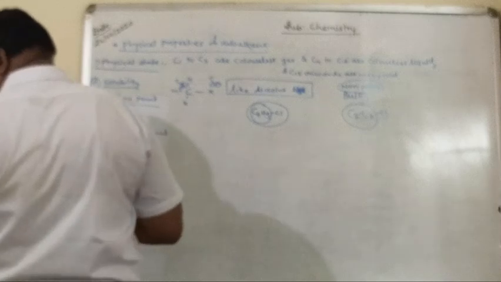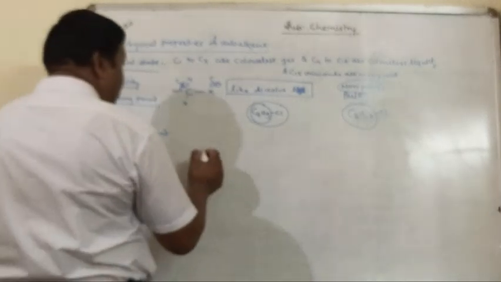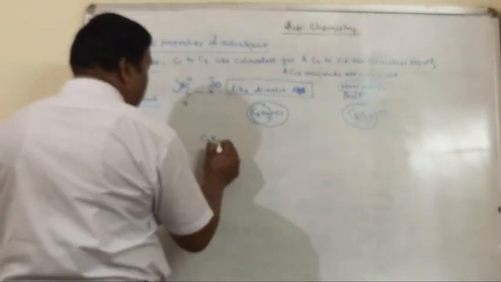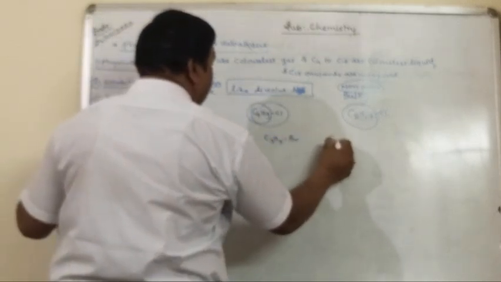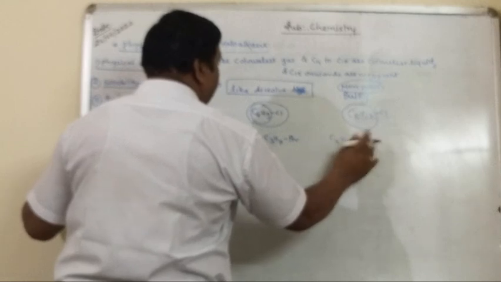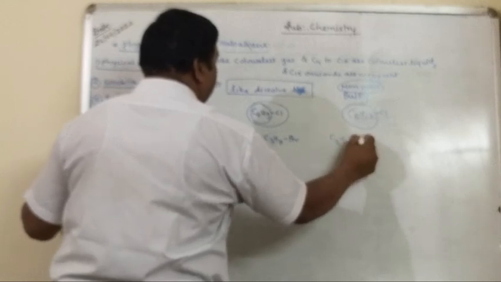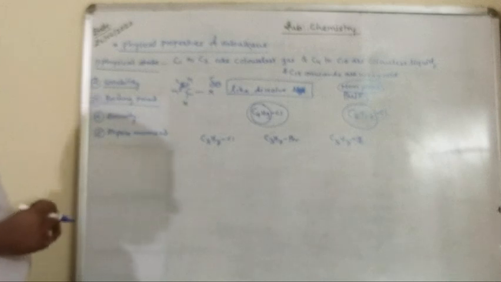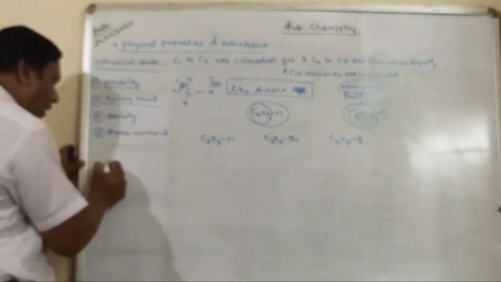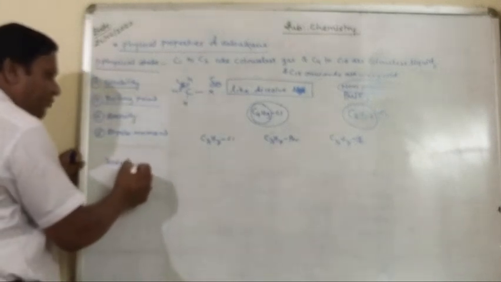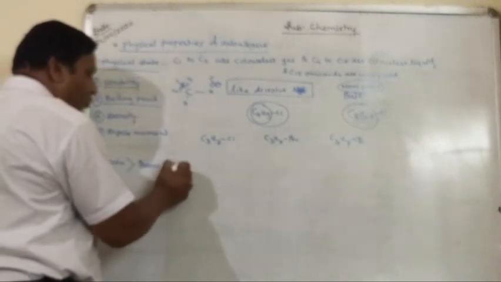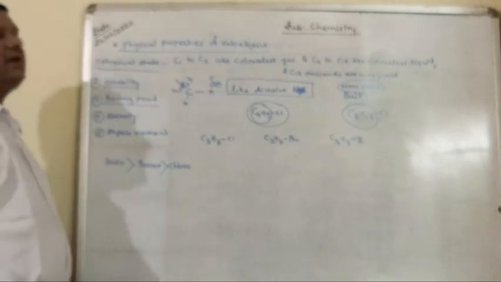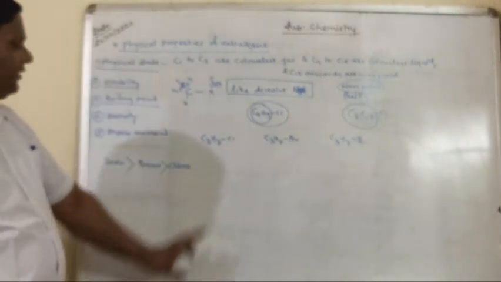Okay, so for example C3H7Cl, C3H7Br and C3H7I. Just for example, we say that the boiling points follow the sequence iodoalkane is more than bromo, than chloro, because the molecular mass of iodine is more than bromine, than chlorine.